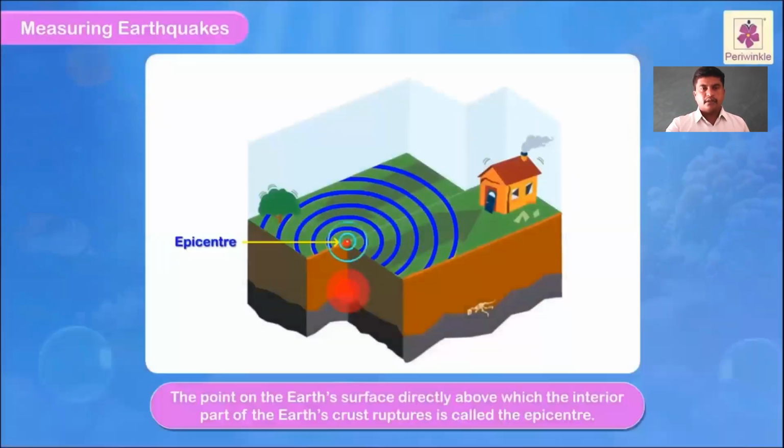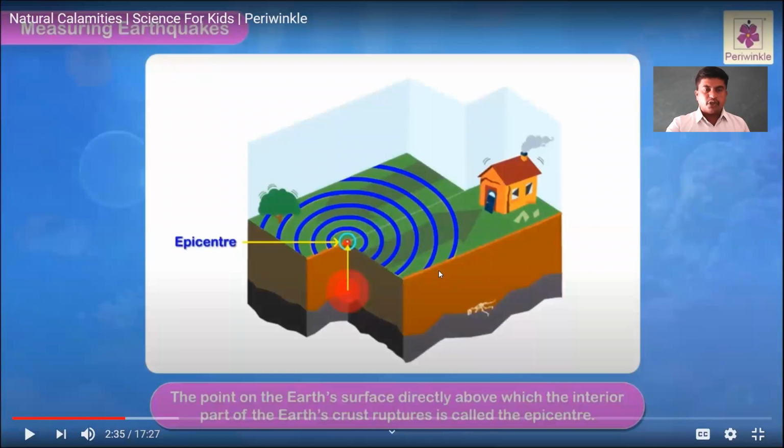The point on the Earth's surface directly above which the interior part of the Earth's crust ruptures is called the epicenter. What is meant by epicenter? Dear students, look at the model over there. The point which has been situated over here, look at my cursor, right? The point on the Earth's surface directly above which the interior part of the Earth's crust ruptures is called the epicenter.